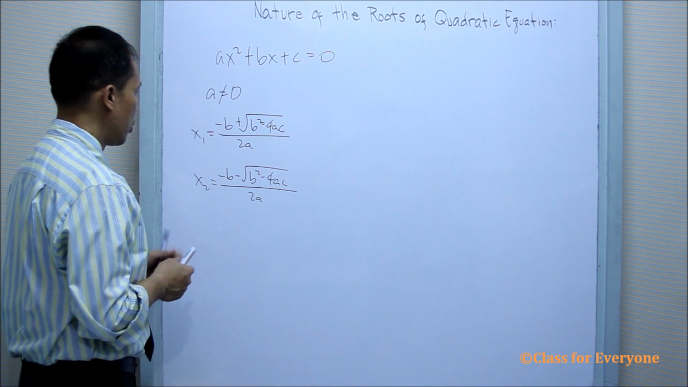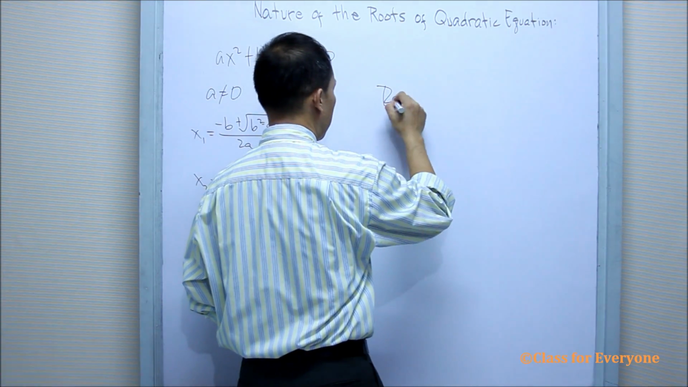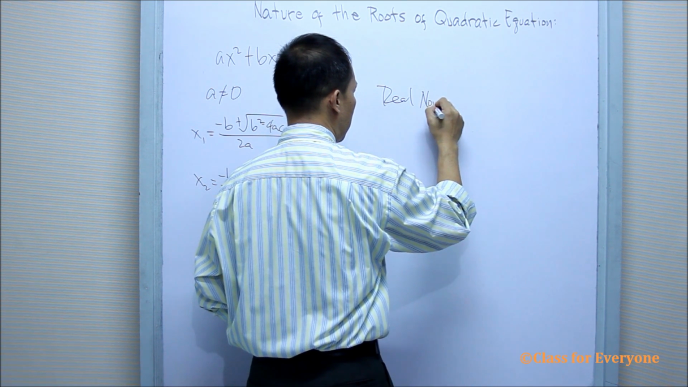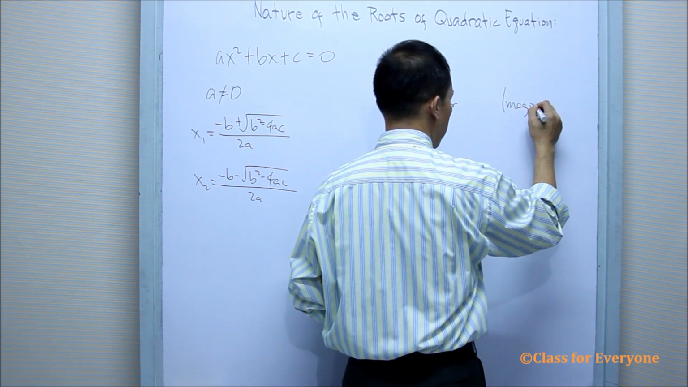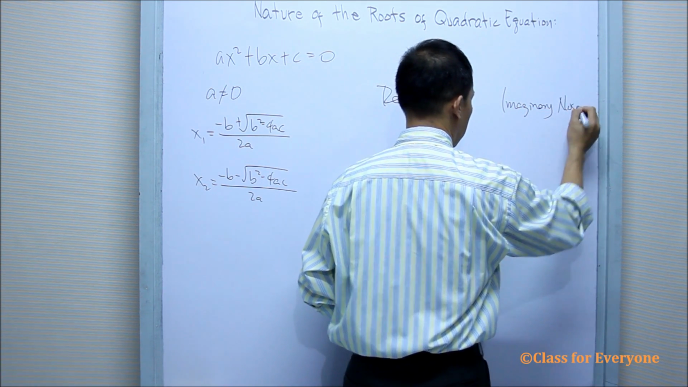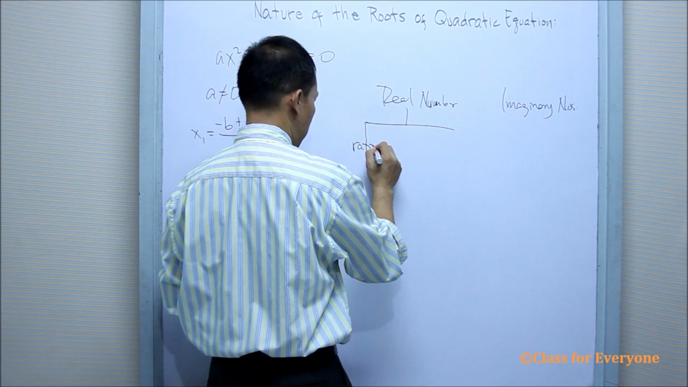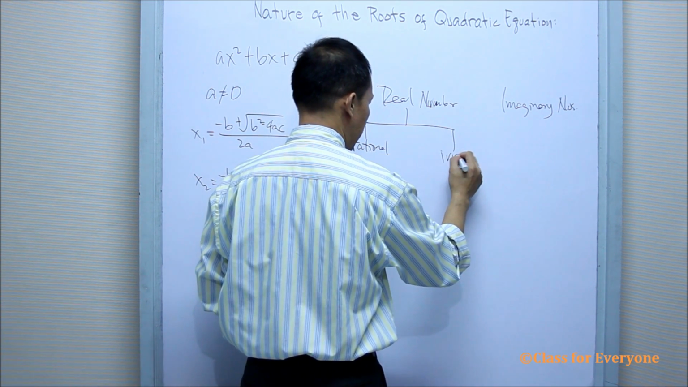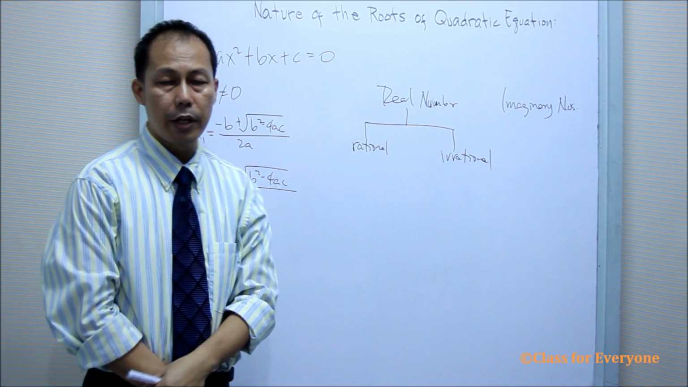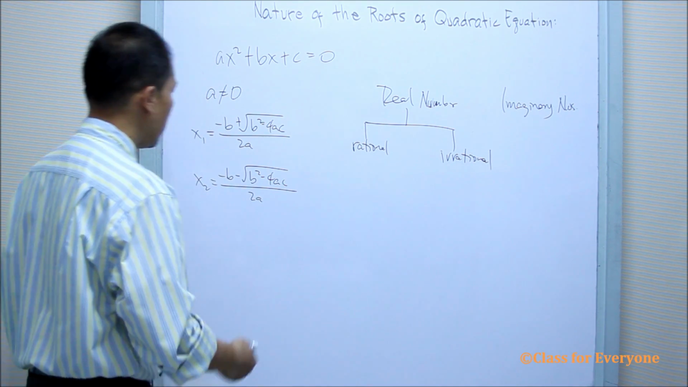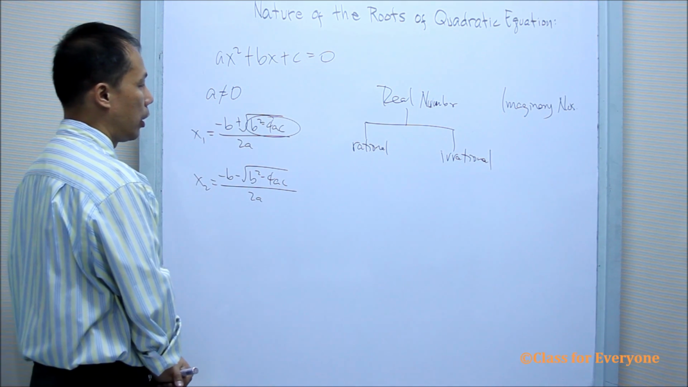And then, since we have two roots, these two roots can either be real numbers or imaginary. And under the real numbers, it can be rational or it can be irrational. And then we can determine the nature of the roots using the discriminant. The discriminant is the radicand. This is the discriminant of the roots of the quadratic equation.